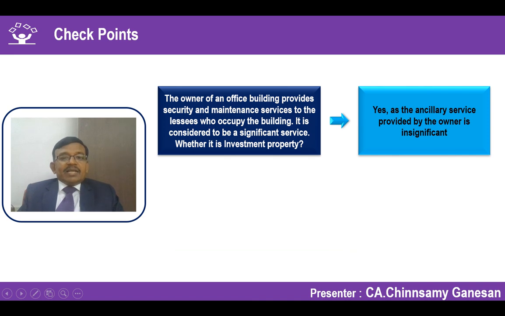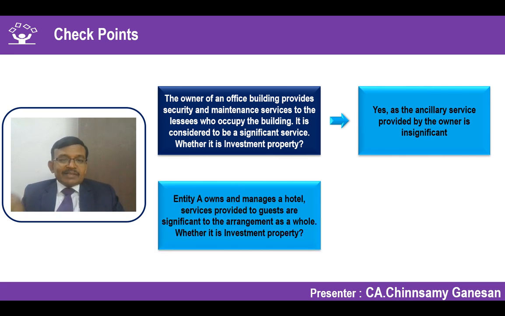We are saying it is considered to be an insignificant service. So general security and maintenance alone I have given, not significant service. You change the fact pattern to be considered an insignificant service, meager service. And because it's insignificant, it is an investment property. The moment I conclude that it's significant, then we have to consider that as owner occupied property. It cannot be investment property.